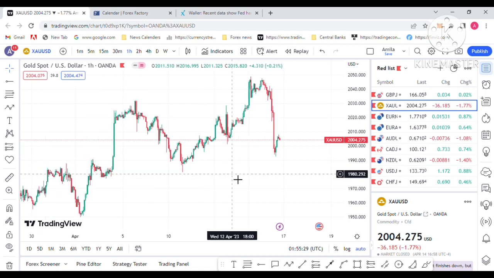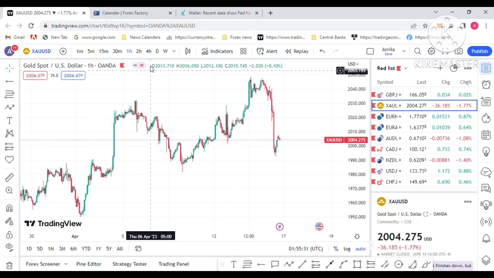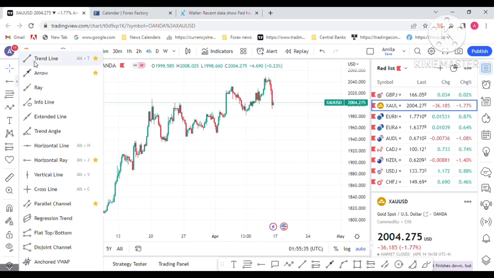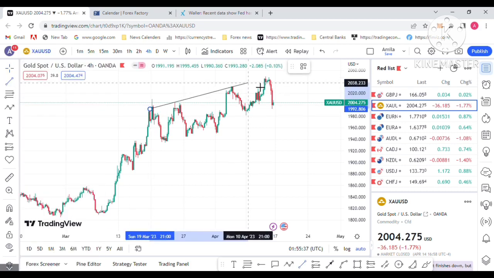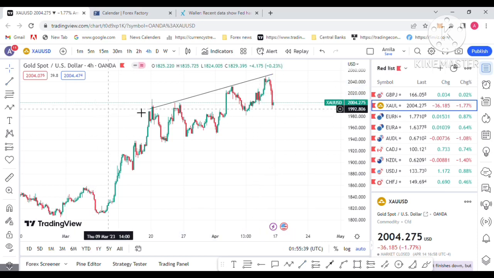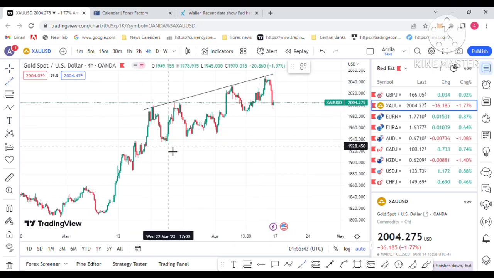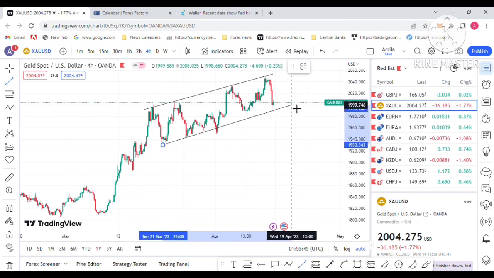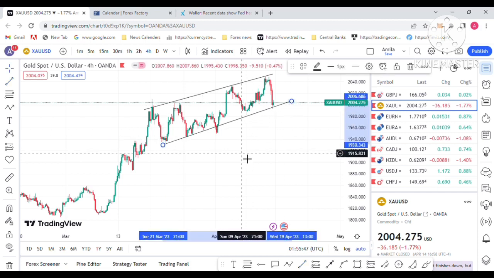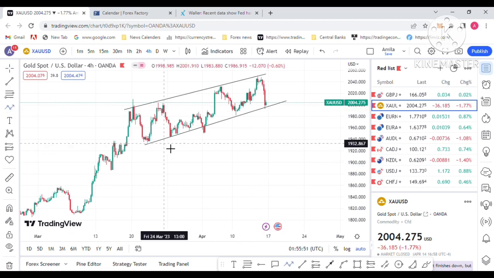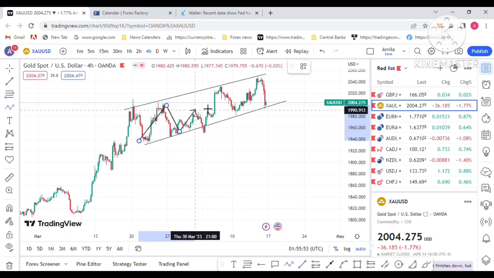I have moved to the 4-hour chart now. I am seeing this type of pattern, a channel, that gold occurred in last week and is also continuing in next week. This is the pattern I am seeing in the technical picture.